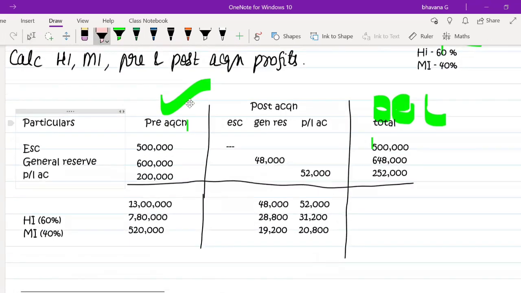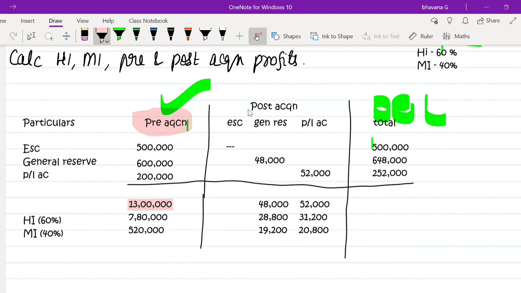Here you have pre-acquisition, that means relating to the period before your acquisition. What are the pre-acquisition profits or equity that you have in the company? It was 13 lakh rupees. In that 13 lakh rupees, the share of holding was 7,80,000 and the share of minority was 5,20,000.